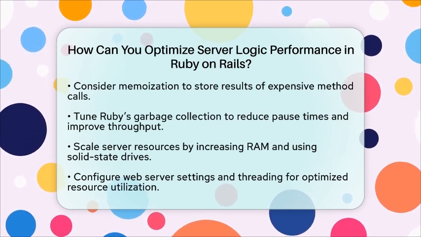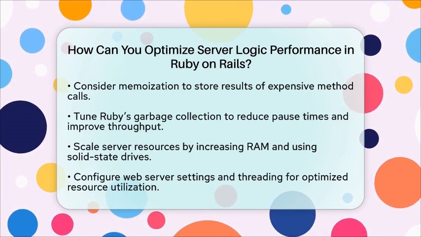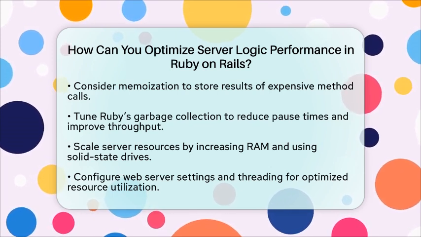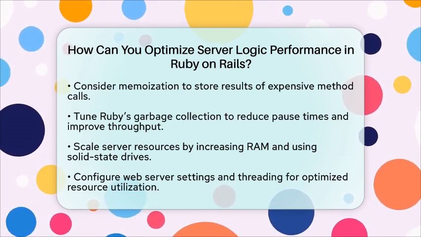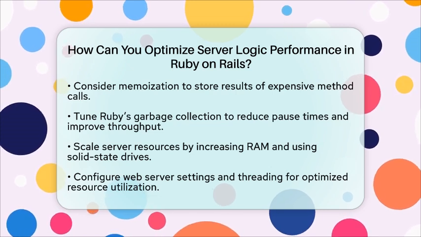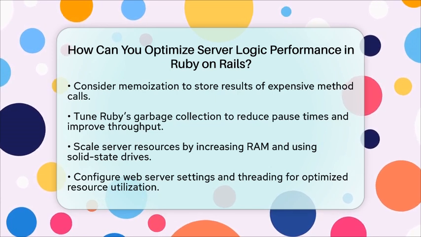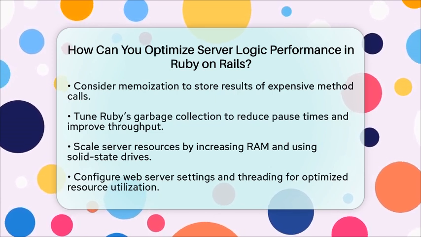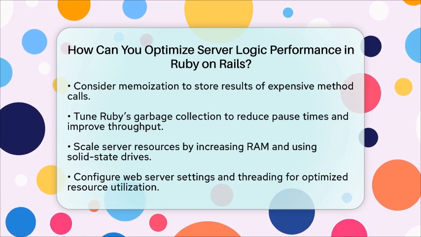Finally, configuring your web server and threading is essential. Optimize the number of Ruby processes and threads based on your server's CPU and memory. For example, running one process per CPU core and tuning the threads per process can improve concurrency and resource utilization.